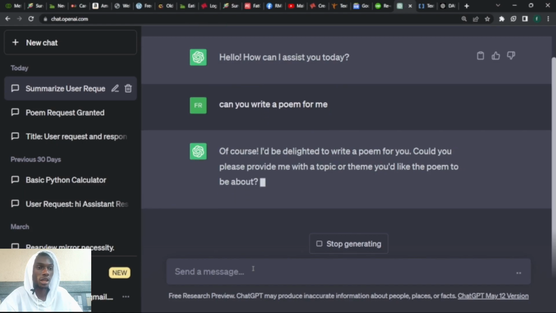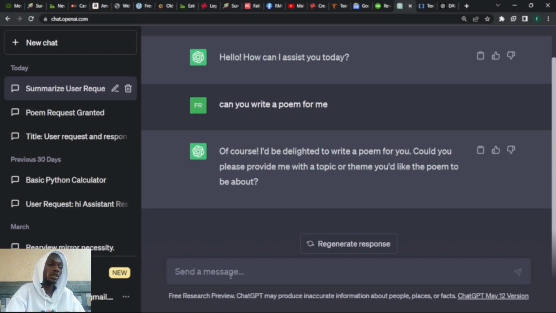It says, of course, I'll be delighted to write a poem for you. Could you please provide me with a topic or theme you would like the poem to be about? Now it's asking me to provide a topic. I can say write a poem about glowing lights, inspiration, anything at all. But in case you don't have anything in mind, there's no problem. You can still ask ChatGPT to generate the poem for you randomly. ChatGPT will just generate a topic and write a poem for you. Then you can copy and paste on the site that requested it and earn your $50.